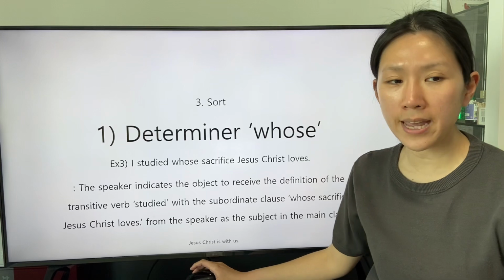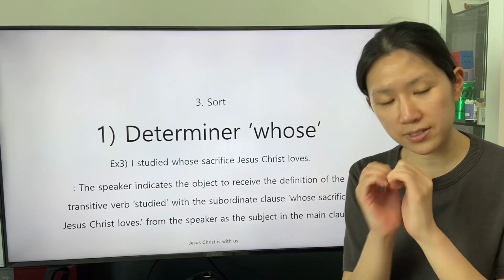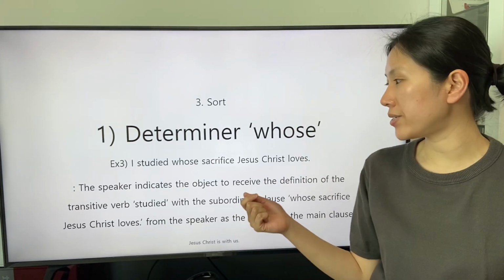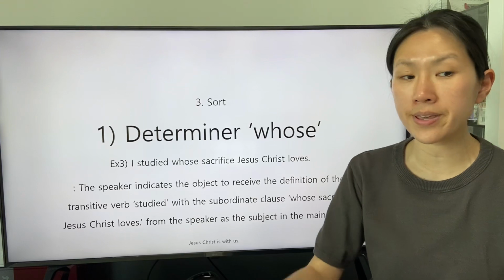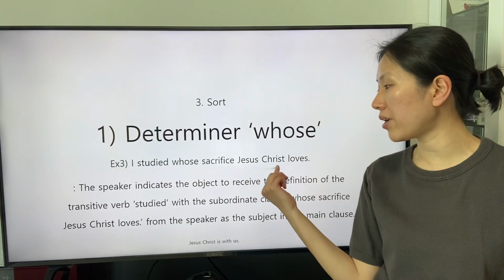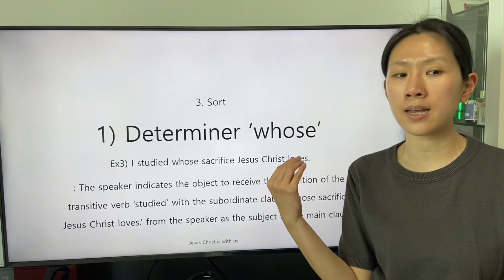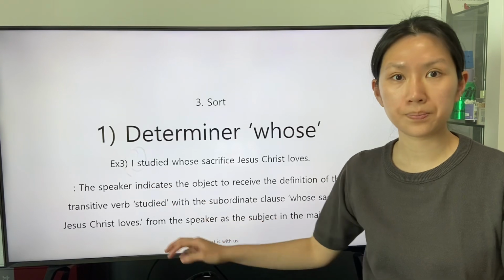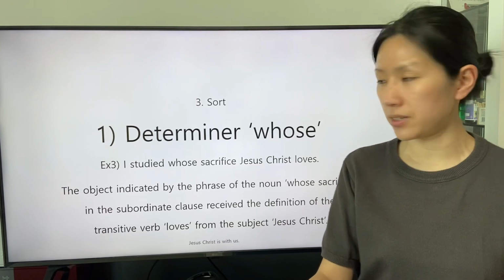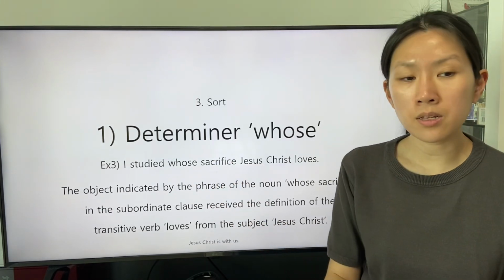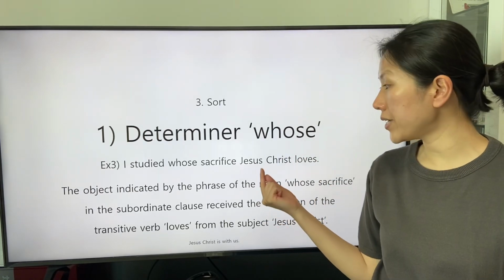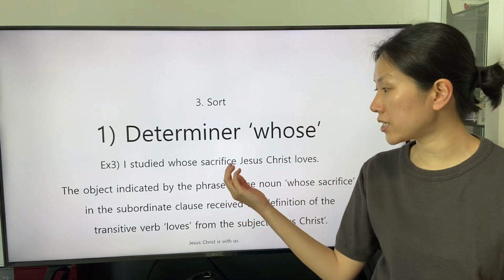I studied whose sacrifice Jesus Christ loves. The speaker indicates the object to receive the definition of the transitive verb studied with the subordinate clause whose sacrifice Jesus Christ loves from the speaker as the subject in the main clause. The object indicated by the phrase of the noun whose sacrifice in the subordinate clause received the definition of the transitive verb loves from the subject Jesus Christ.